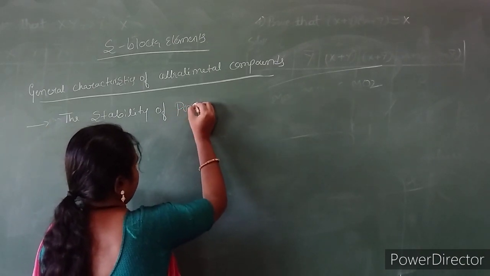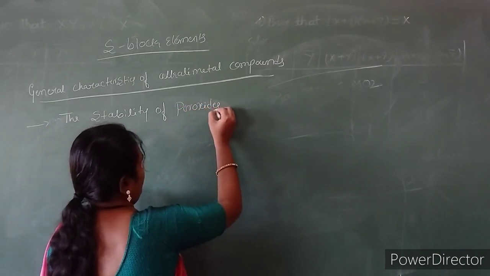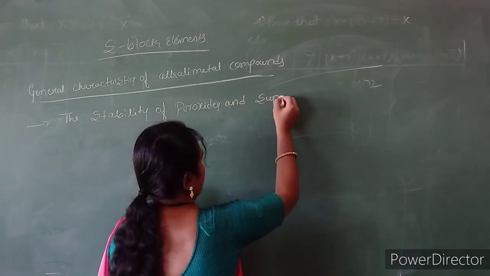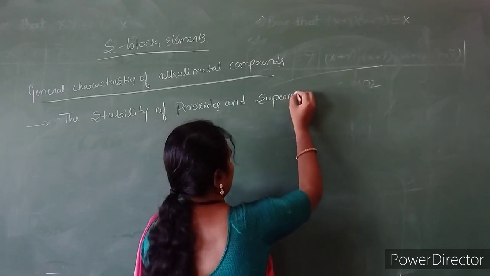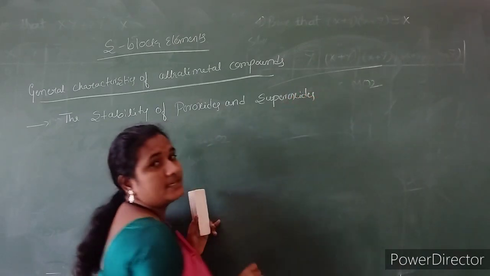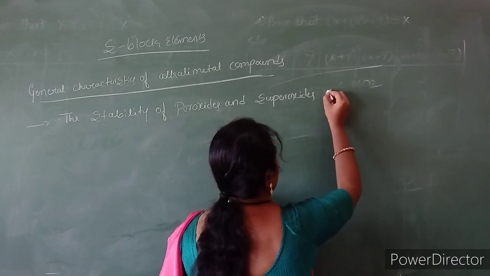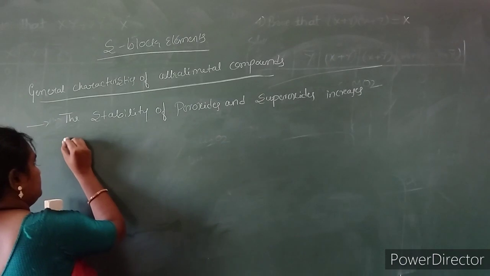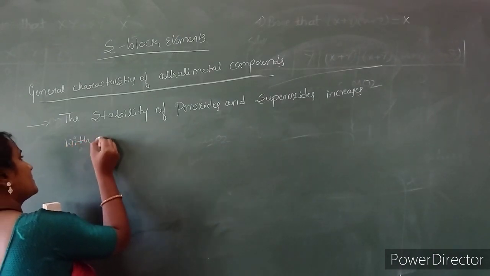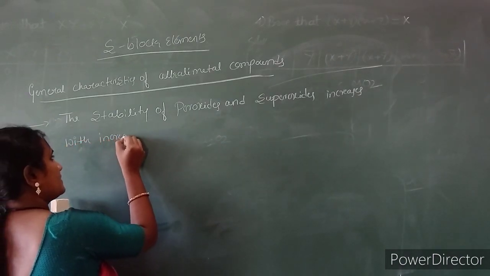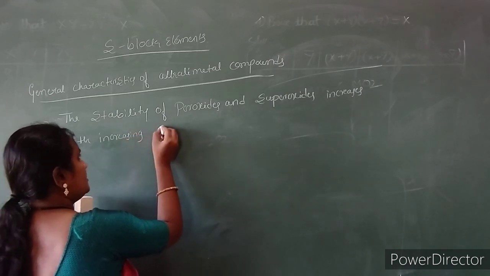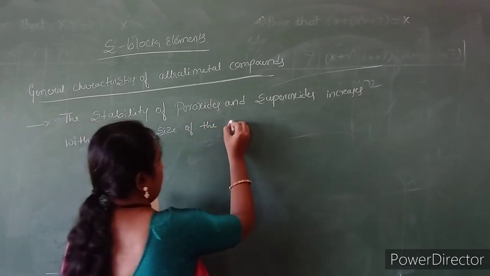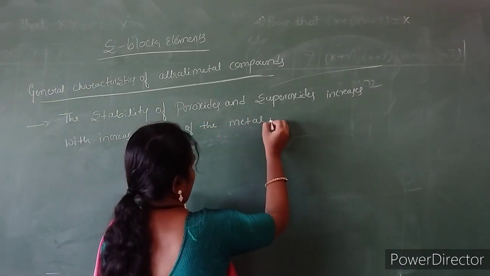So the stability of peroxides and superoxides increases with increasing size of the metal ion.